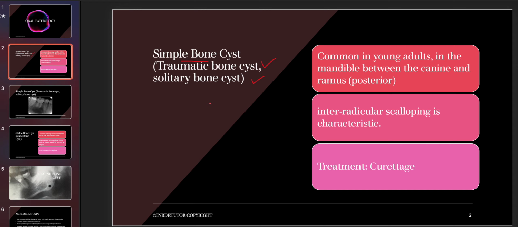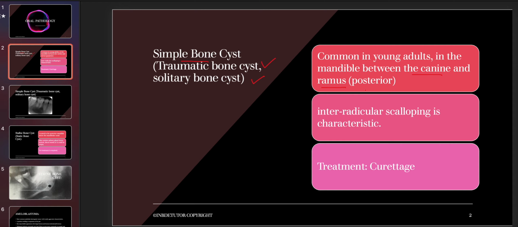It is most commonly present in the posterior mandible, and if I have to be more specific, most commonly between the canine and the molar ramus area, that is the posterior mandible. Again, it is more common in young children or young adults. Radiographically you will see a multilocular or unilocular well-defined radiolucency.